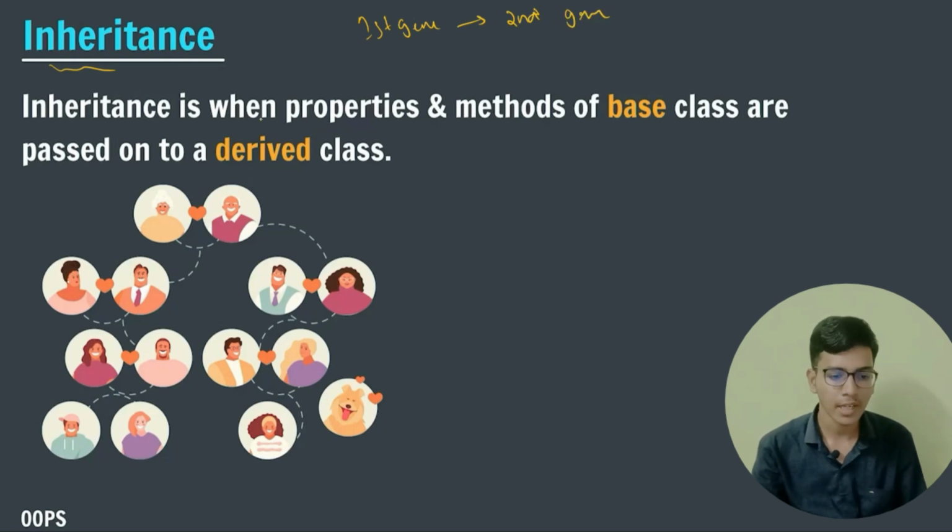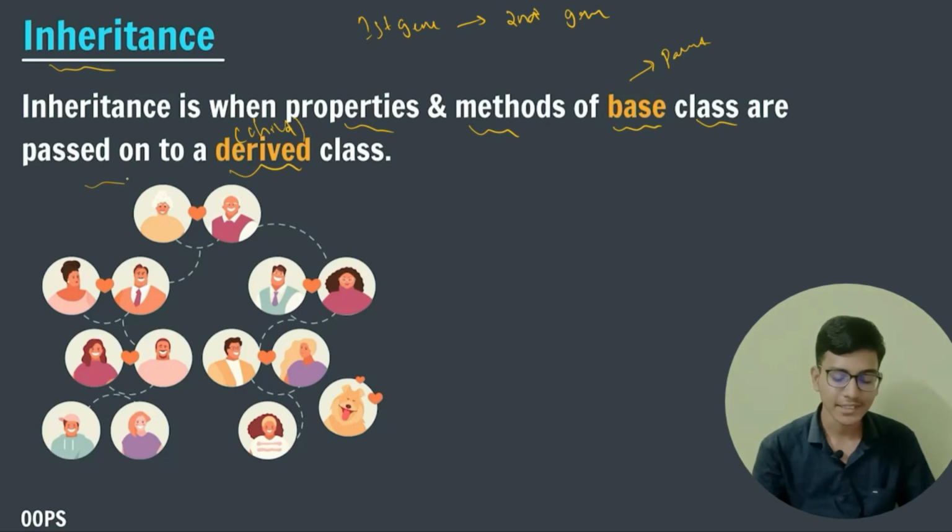Similarly, in programming, inheritance is when properties and methods of a base class are passed on to a derived class, which you can also call a child class. The demonstration of inheritance looks like this.